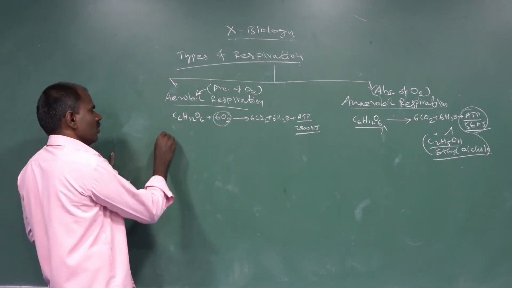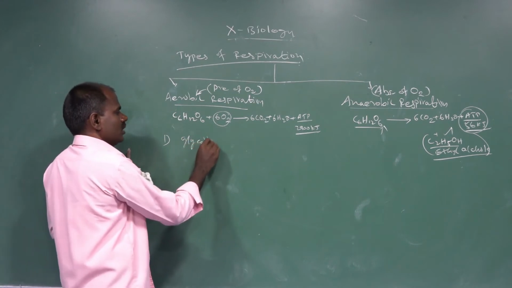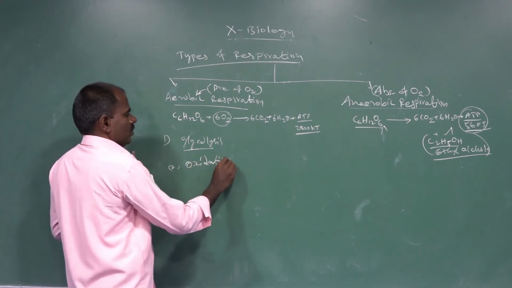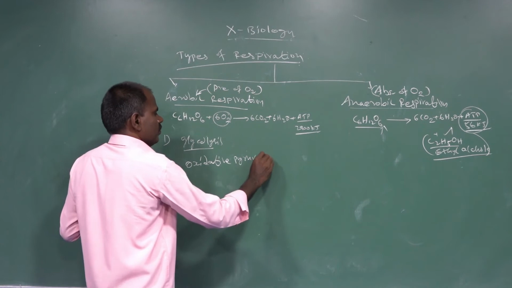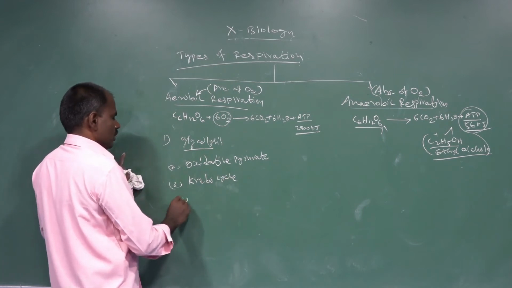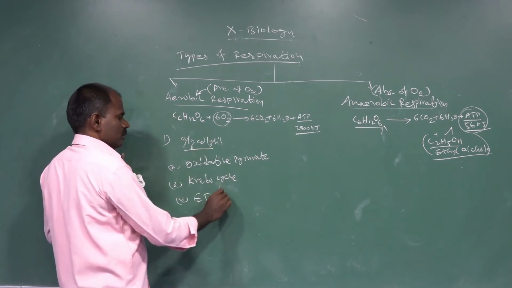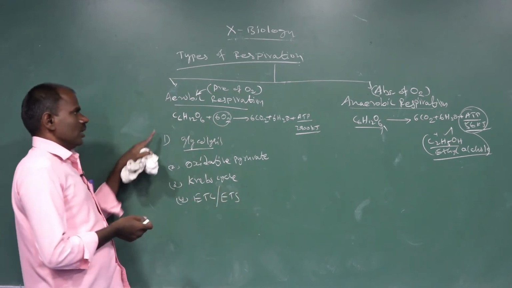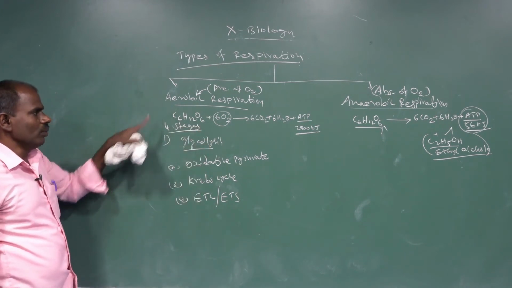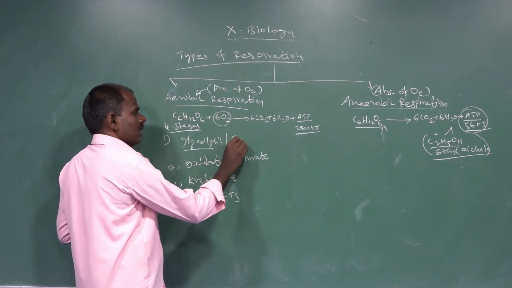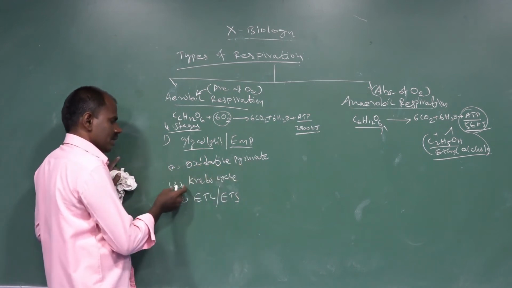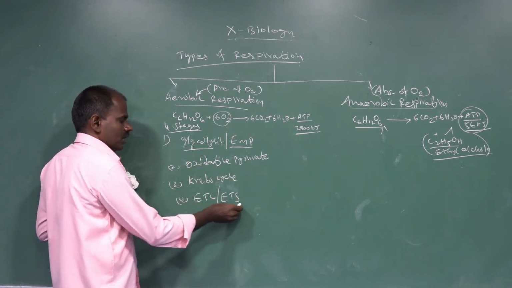There are 4 stages involved in aerobic respiration. The first one is glycolysis, also called the EMP pathway, the Embden-Meyerhof pathway. The second one is oxidative pyruvate. The third one is the Krebs cycle, and the fourth one is the electron transport chain or electron transport system.